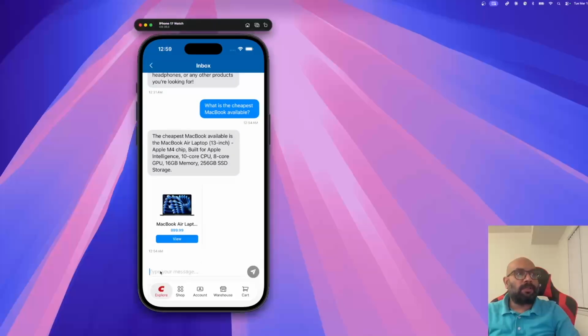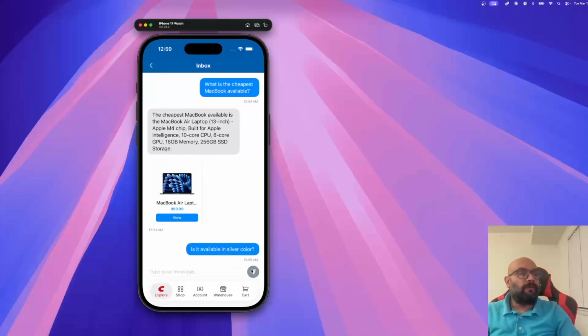It keeps context of previous questions asked as well. So let me ask another question related to the one I asked before. I asked for the cheapest MacBook available. Now let me ask, is it available in silver color? Let's see what it answers.